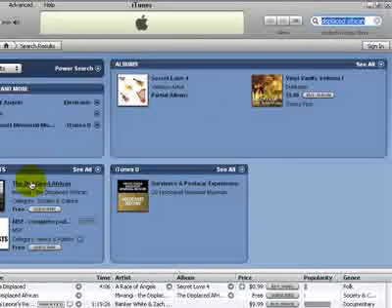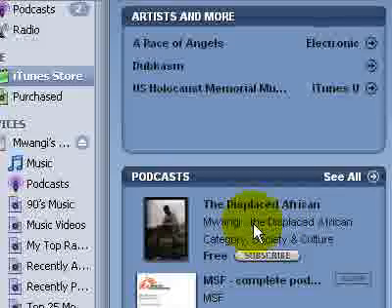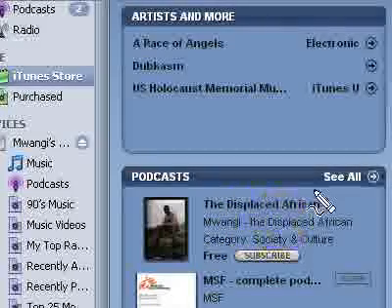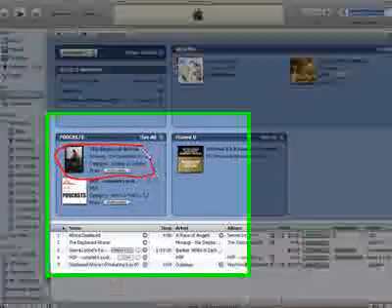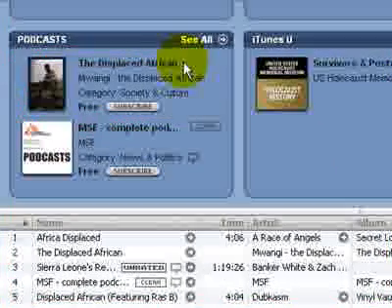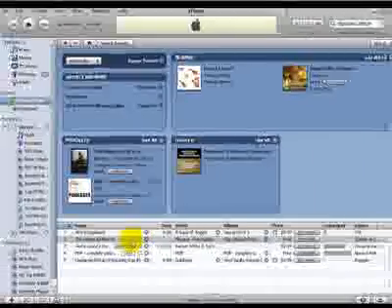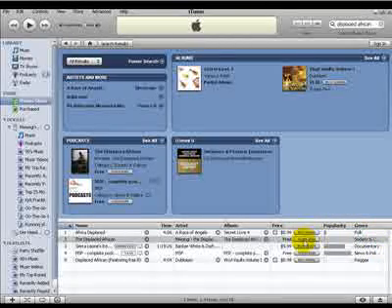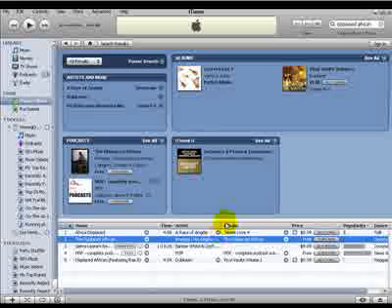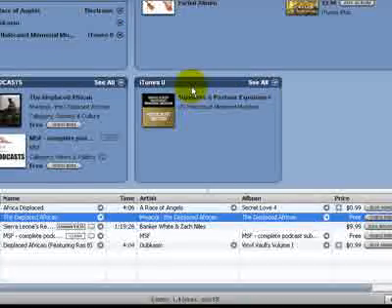And you'll see a nice picture of me right there. That might change over time, but you'll see the words The Displaced African, Mwangi, The Displaced African. Again, let me highlight that for all of you. It's under the podcast section. Or you can even find it under the Society and Culture section. It's free, The Displaced African. The artist is me, Mwangi, The Displaced African. So you just click subscribe. And you click subscribe again.